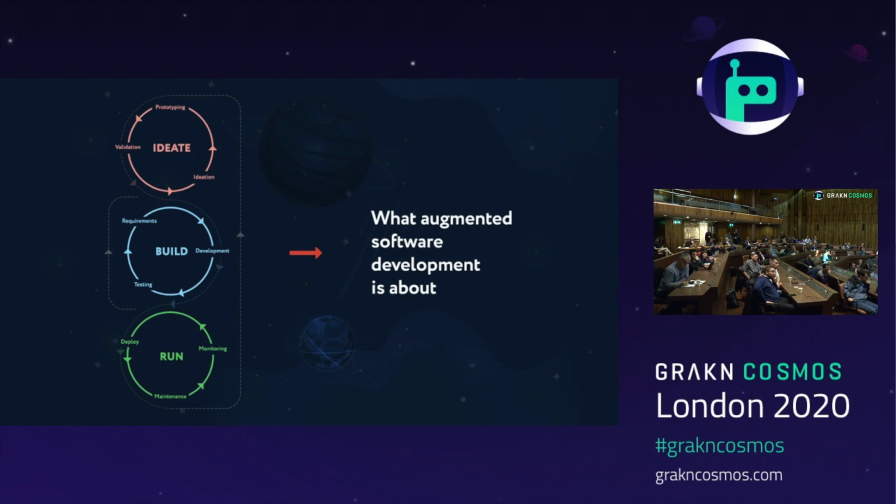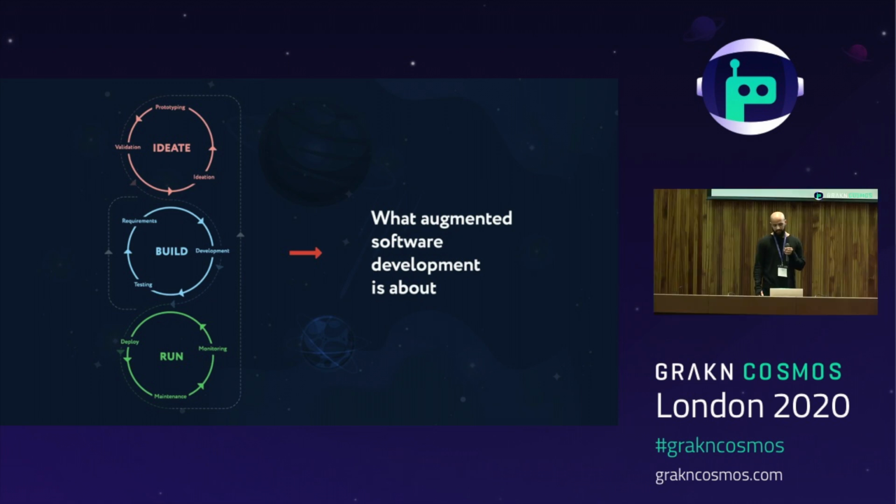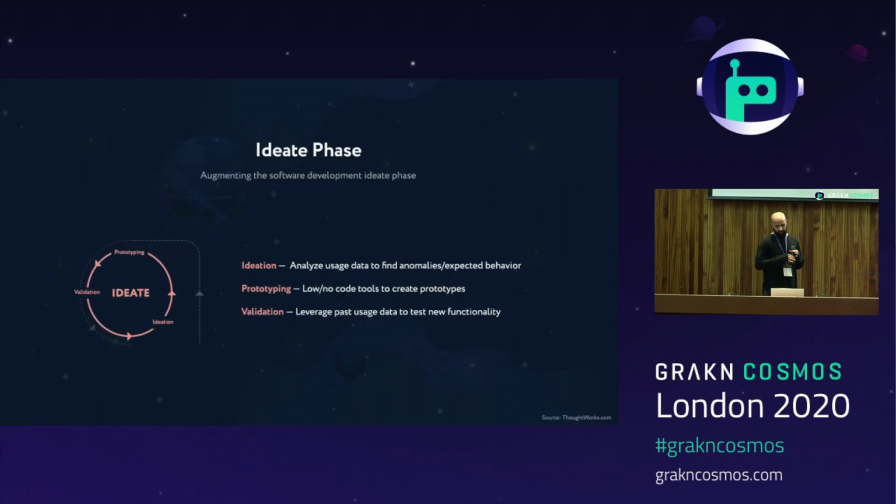On the other hand, augmented software development is about enhancing and automating the entire process of software development. From coming up with the ideas, validating them, building them, testing them, deploying them, and maintaining them. The first of these phases of software development obviously being deciding what ideas to implement, which is the ideate phase. Now, if we break down the ideate phase, we can see it consists of 3 stages: ideation, prototyping, and validation.